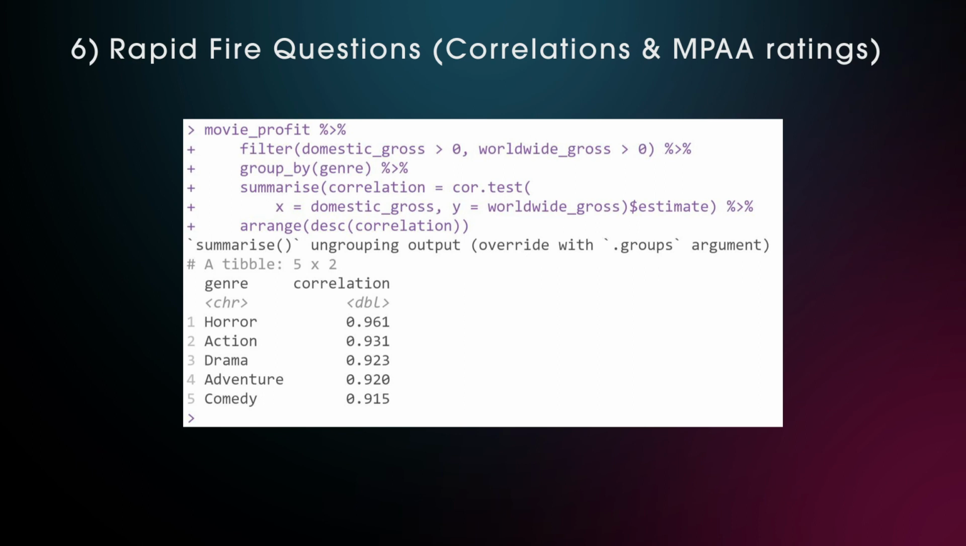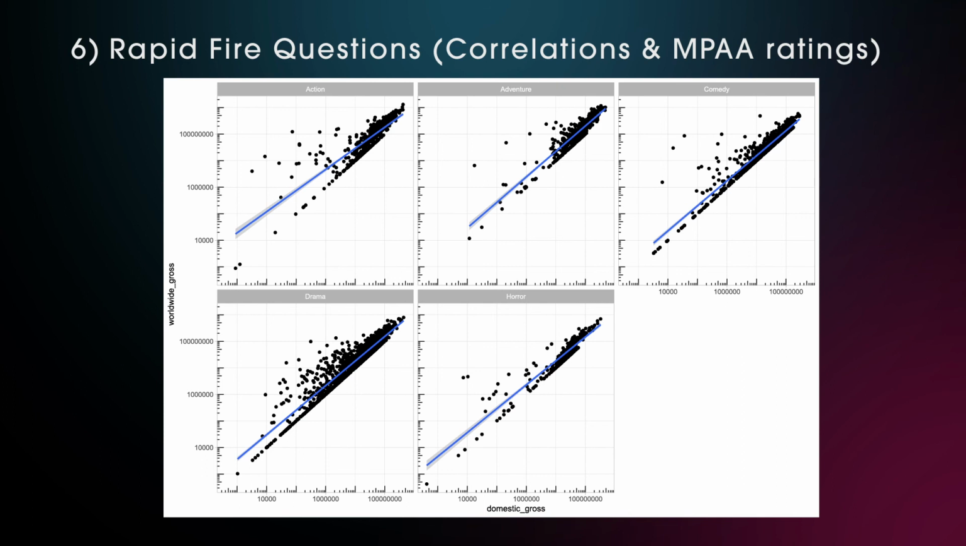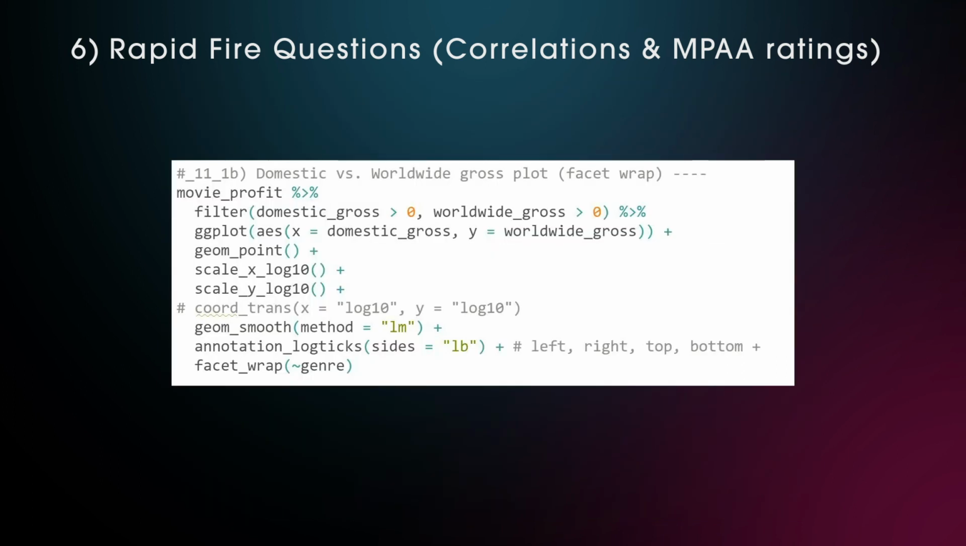I was also interested in the correlation between US domestic and worldwide growth. Maybe there's a genre that only performs really well in the US but not outside. But looking at the results where I used cor.test within summarize and then extracted the estimate, they all show a really strong correlation overall. When I apply a log10 transformation, the action movies fall off a bit. Now the question would be if this decrease of the correlation coefficient is caused because action movies perform better outside or within the US. You can visualize the correlation with the following code.